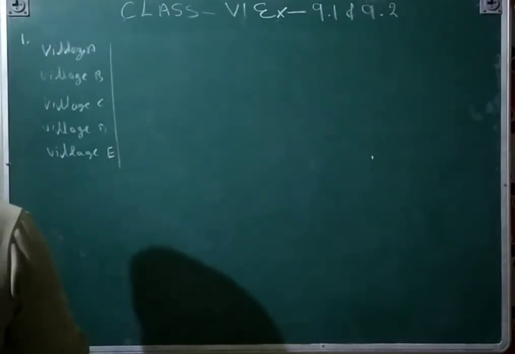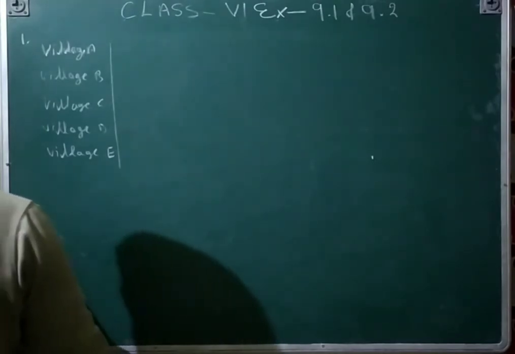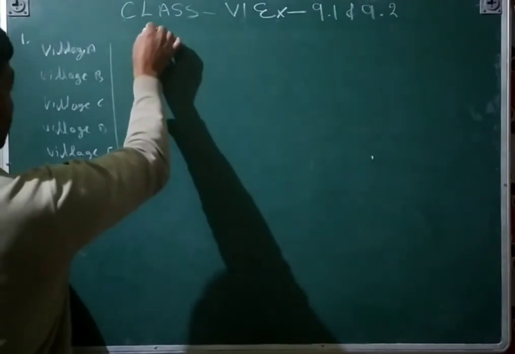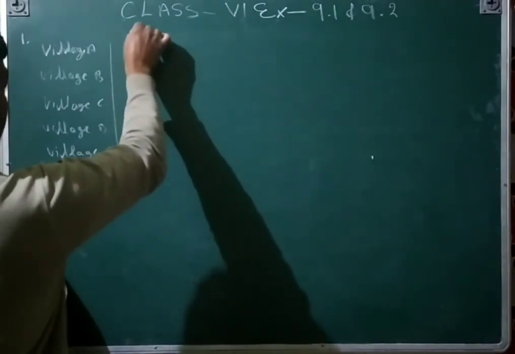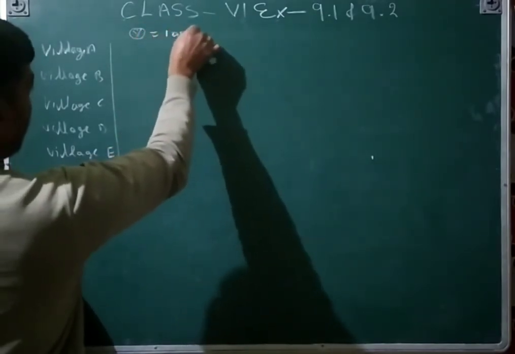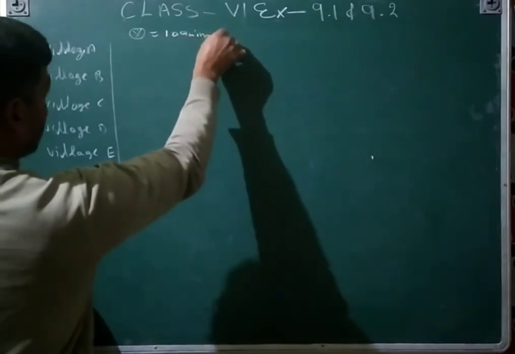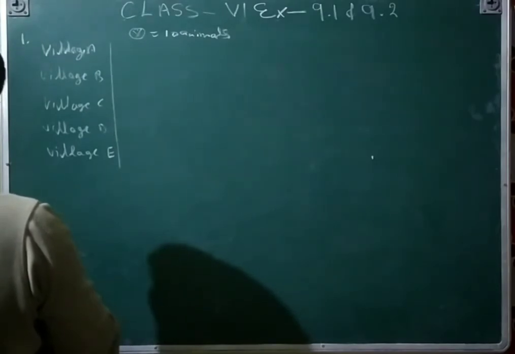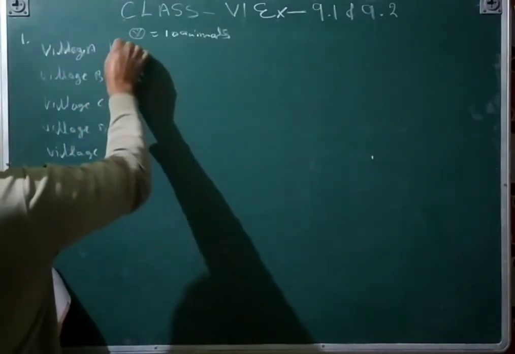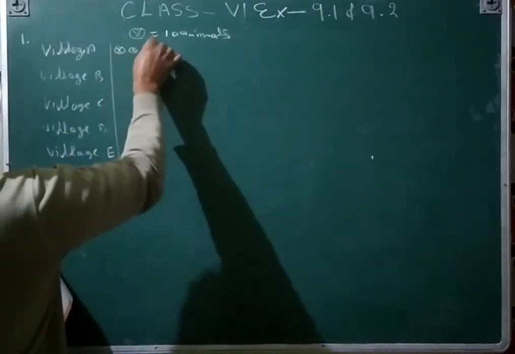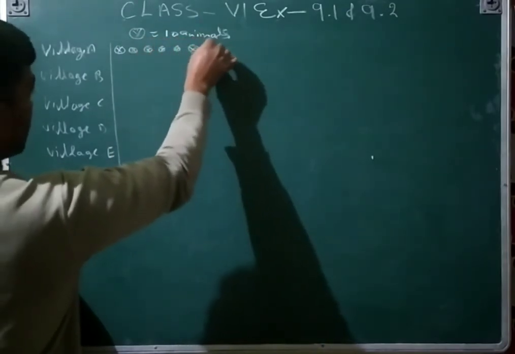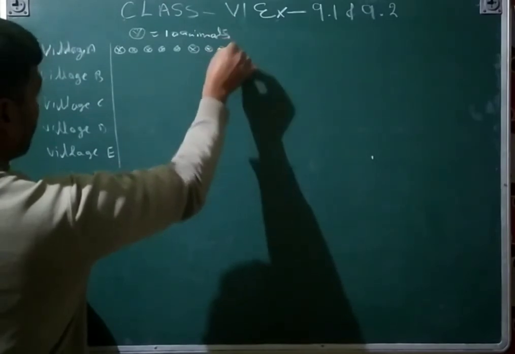One diagram is equal to 10 animals. Here we will write one diagram is equal to 10 animals. Here first is given 80, so 8 diagrams: 1, 2, 3, 4, 5, 6, 7, 8.